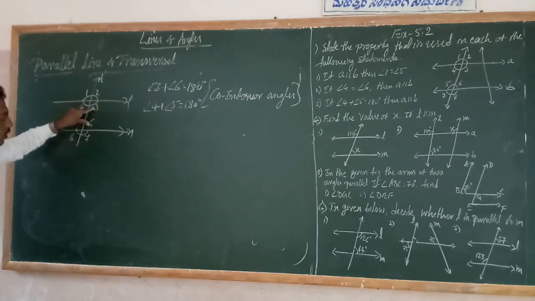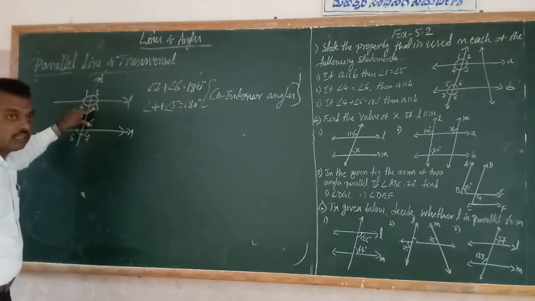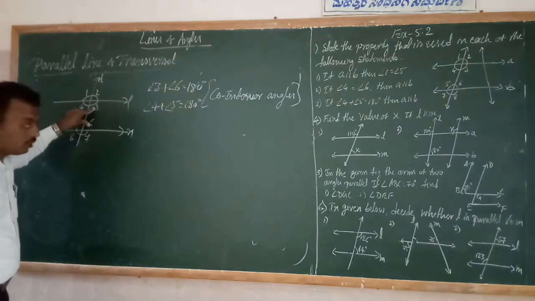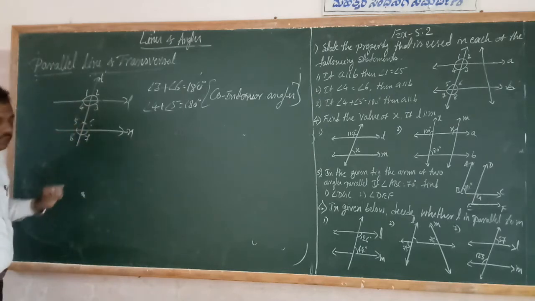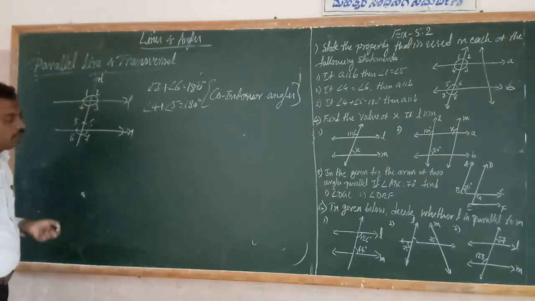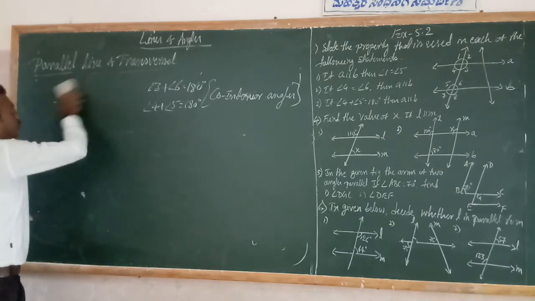They are on the same side of the transversal. Co-interior angles are the interior angles which are on the same side of the transversal. Therefore, angle 3 and angle 6 sum to 180 degrees. Like 4 and 5 also become 180 degrees. Okay, so this is the property of the co-interior angles.